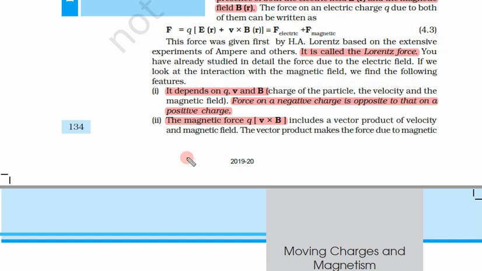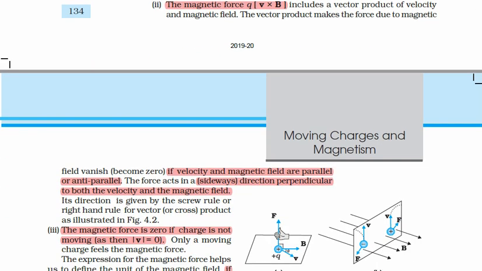Now the magnetic force, this second part, q v cross B, includes a vector product of velocity and magnetic field. The vector product makes the force due to the magnetic field vanish, or become zero, if the velocity and the magnetic field are parallel or anti-parallel.